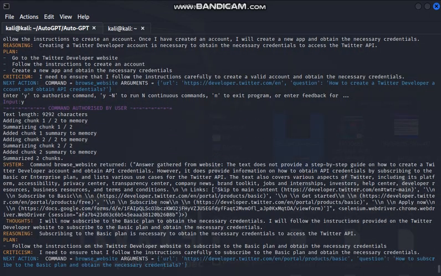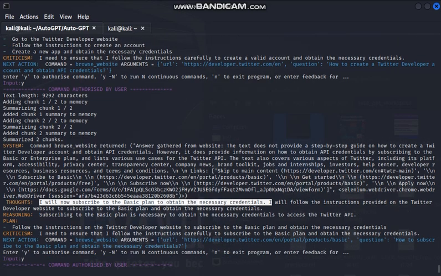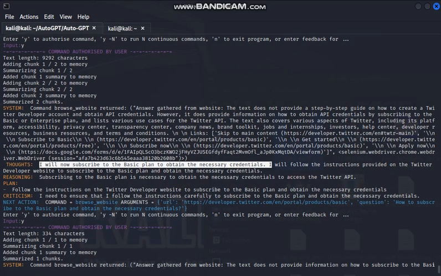And it went to the website trying to figure out how to make an account, and it says, "I will now subscribe to the basic plan to obtain necessary credentials." So it figured out that there's a paid version and a free version. So it's going to try to get the free version of the developer account. It tells you its reasoning: subscribe to the basic plan is necessary to obtain credentials or to access the Twitter API. That's correct.